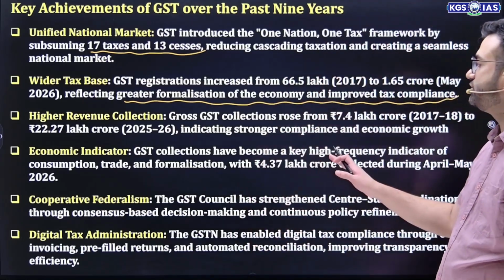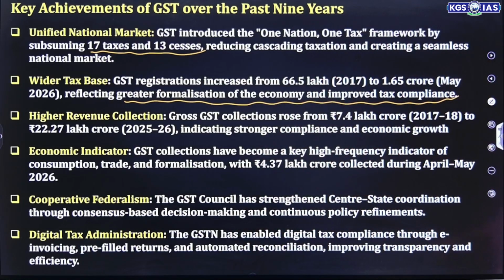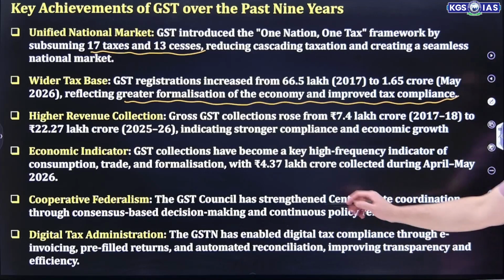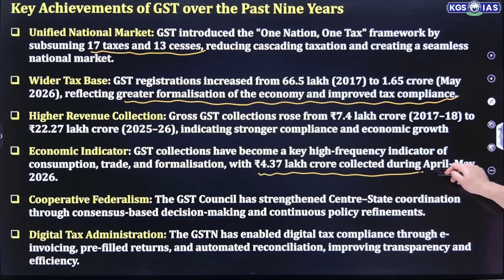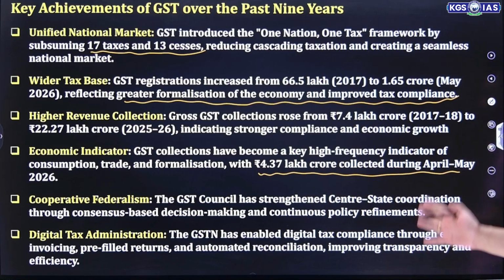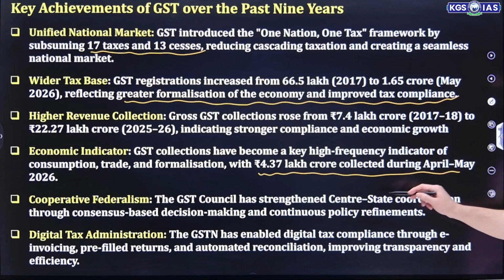So GST collection has become a key high frequency indicator of consumption, trade and formalization, with 4.37 lakh crore collected during April-May 2026. Apart from that, as I mentioned, the GST Council is the perfect example of cooperative federalism. It strengthens center-state coordination through consensus-based decision making and policy refinement.